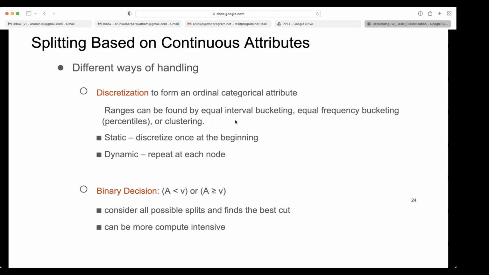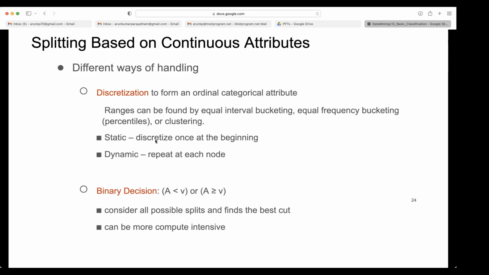That is called frequency bucketing. So ranges can be found by equal interval bucketing, equal frequency bucketing, or clustering. Since it is based on distances, you can cluster into 10 groups and use that clustering. Then you can use static, discretize once at the beginning, using prior knowledge. Or dynamic, repeat at each node.